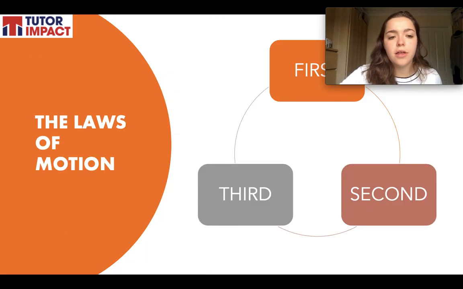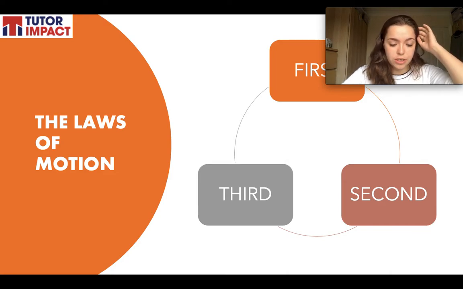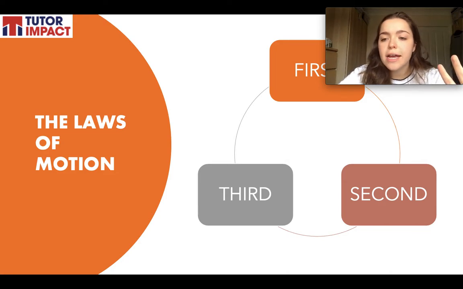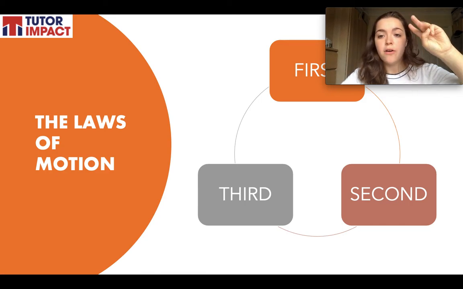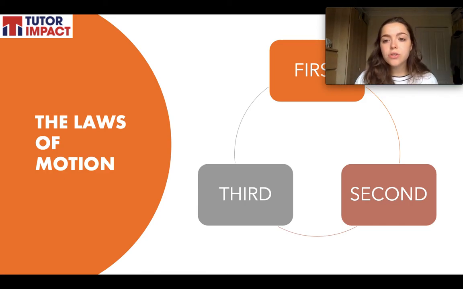So, what are these laws of motion? They're not very creatively named, these three laws of motion. They're called Newton's first law, Newton's second law, and Newton's third law. But at least you don't have anything super difficult to remember. First, second, third. And these laws of motion help us to understand how objects behave when they're standing still, when they're moving, and when a force acts upon them. So in all situations, they help us to understand how an object will move.